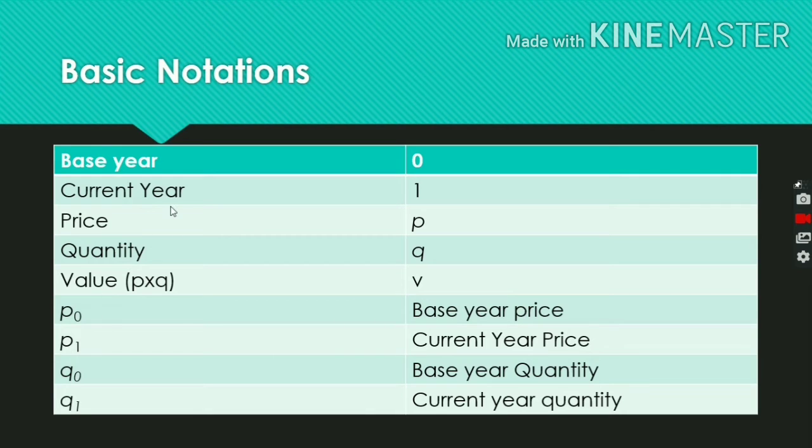So it means the combination of base year and current year figures with price and quantity. P0 means price, 0 means base year, so that is the base year price. P1 is the current year price, Q0 is the base year quantity, and Q1 is the current year quantity. It is very much required while calculating our index numbers.